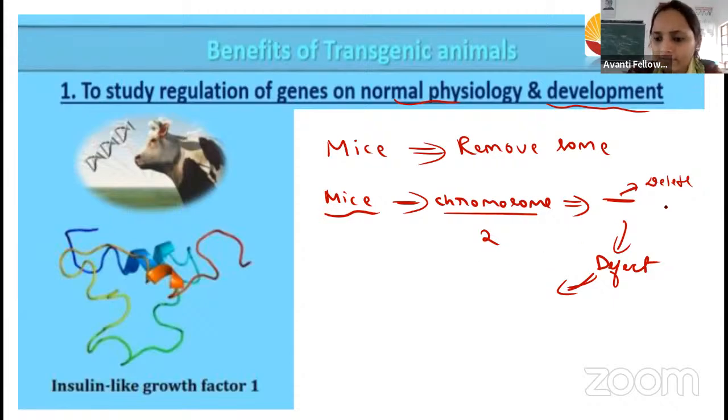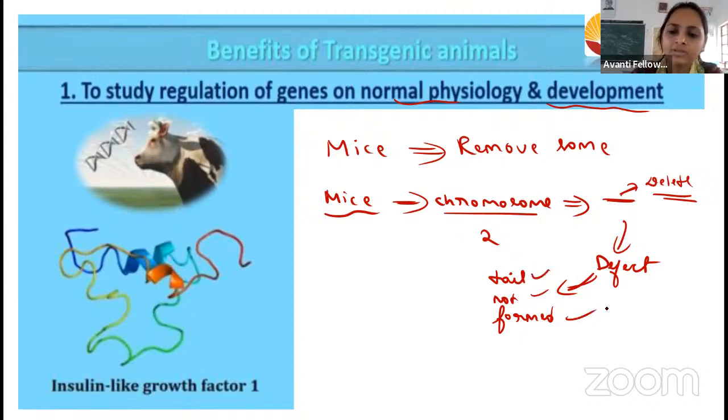After removing this gene, there is no tail formation, the tail is not formed. Or the brain development did not happen. For studying these purposes, we do the transgenic animals.